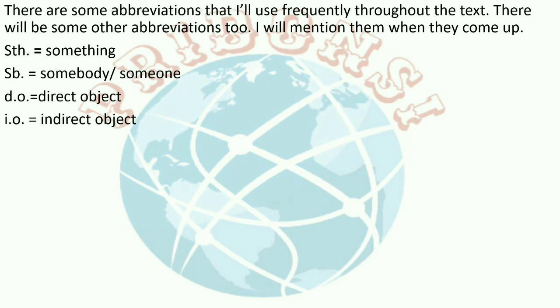The statement or assertive sentences. There are some abbreviations that I'll use frequently throughout the text. There will be some other abbreviations too. I will mention them when they come up. STH means something, SB means somebody or someone, DO means direct object, IO means indirect object.